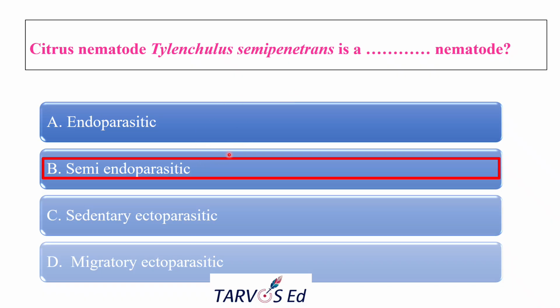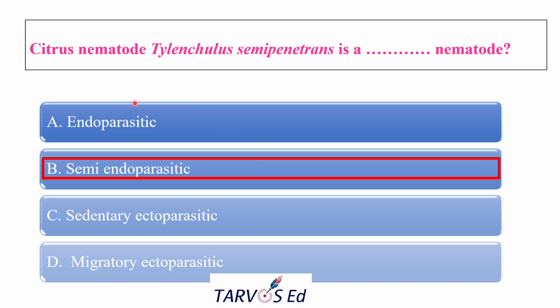The males are generally migratory in soil, and the juveniles of this nematode also have a migratory nature. Only the female is sedentary. The adult female inserts her anterior end into the citrus or some other plant root and starts feeding, but her body swells into a lemon shape while the posterior end stays outside the root. So that's why it is semi-endo. Partial entry is there.